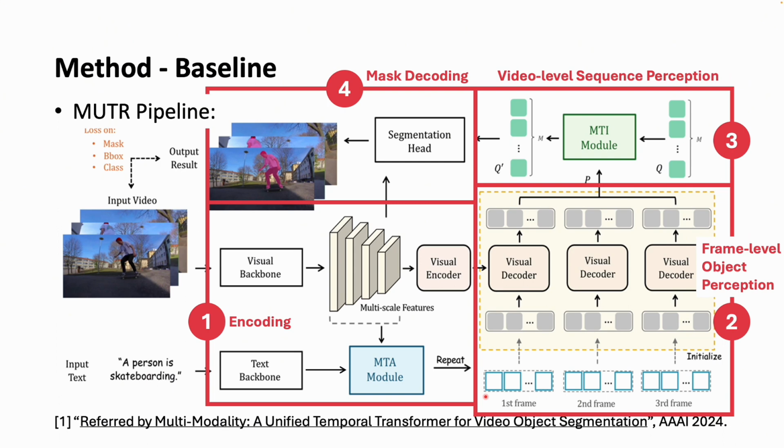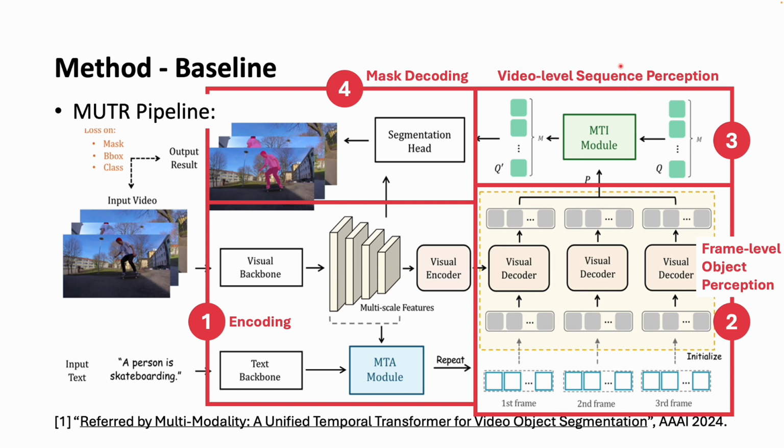At first, a set of object queries will be initialized from the text, and then these object queries will be interacted with visual features by cross-attention. In this way, the visual context relevant to the text can be integrated into the resulting object tokens. And these tokens will be fed into the third procedure, the video-level sequence perception.